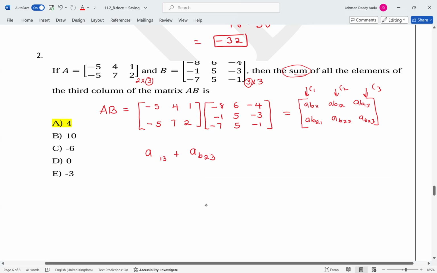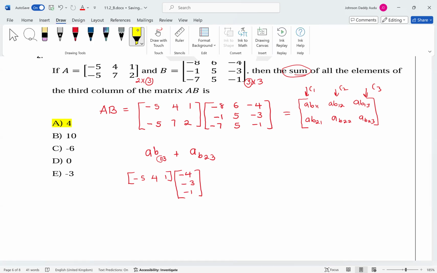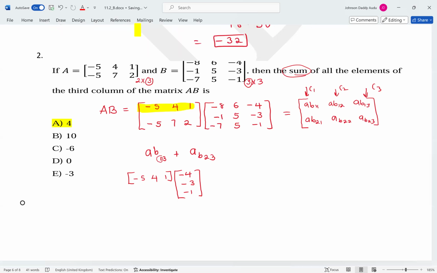Now, how do you get AB13? AB13 will just come from the first row of the first matrix, which is going to be minus 5, 4, 1, multiplied by the third column of the second matrix, which is minus 4, minus 3, minus 1. So this is what I'm talking about here. So first row and third column.